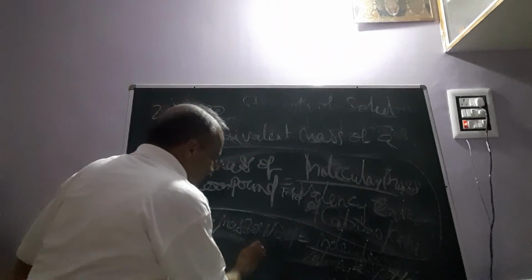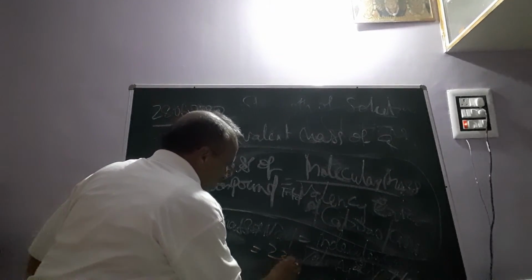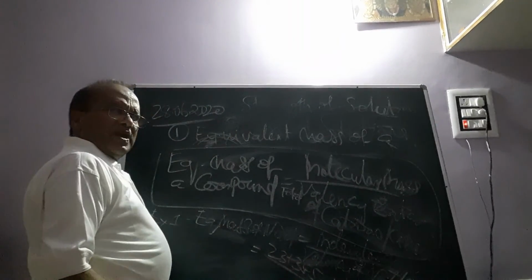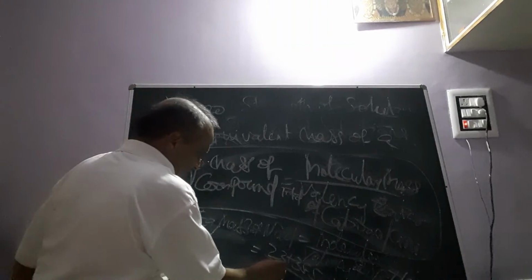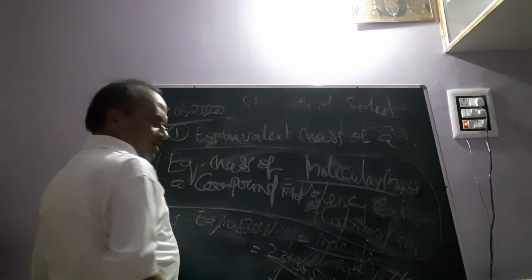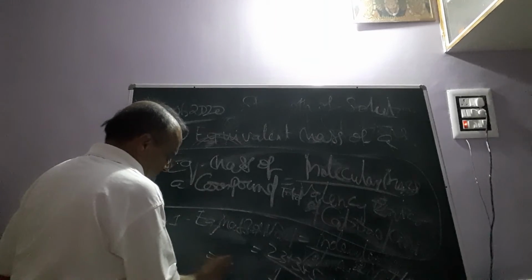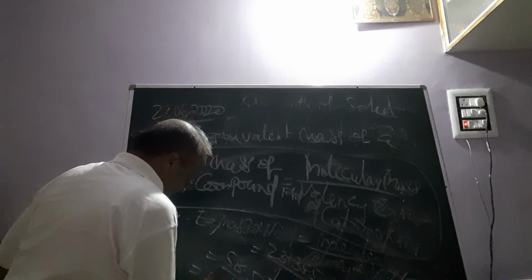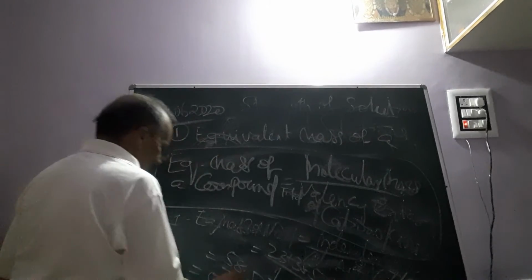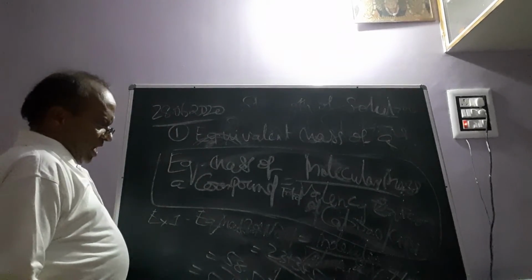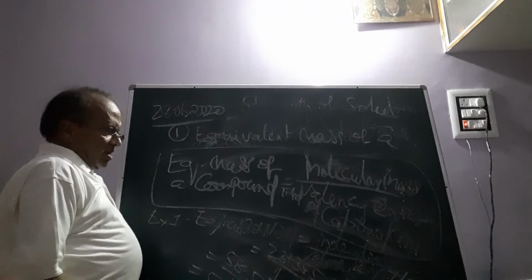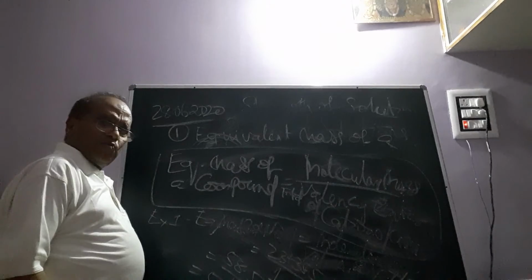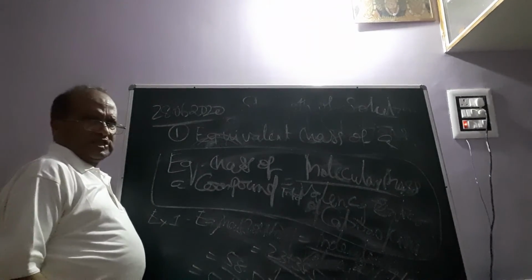Here the molecular mass will be 23 plus 35.5, divided by the valency of the sodium plus ion, which is 1, or the chloride minus ion, which is 1. So it will be 58.5 by 1, which is 58.5. So the equivalent mass of sodium chloride is equal to its molecular mass, because here the valency of cation and anion are 1 plus and 1 minus each.